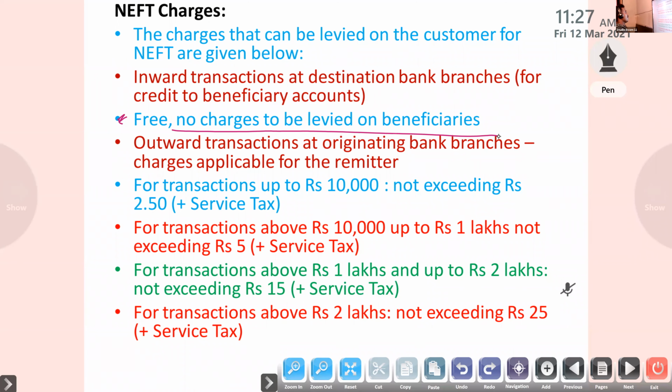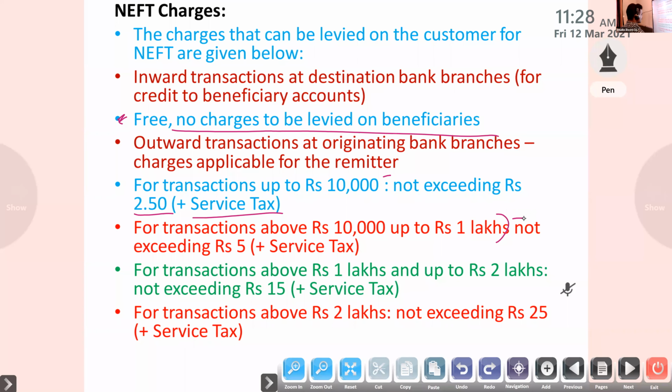So for me, for transactions up to 10,000, how much? Not exceeding rupees 2.5 plus service tax I have to give. Suppose for a transaction above 10,000 up to 1 lakh, in this case, not exceeding 5 plus service tax.